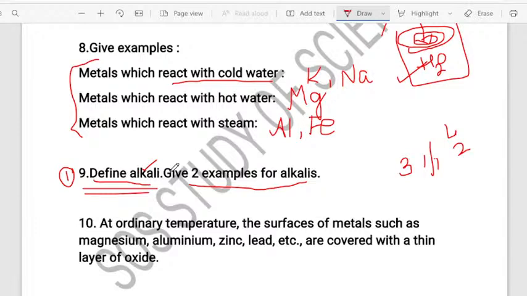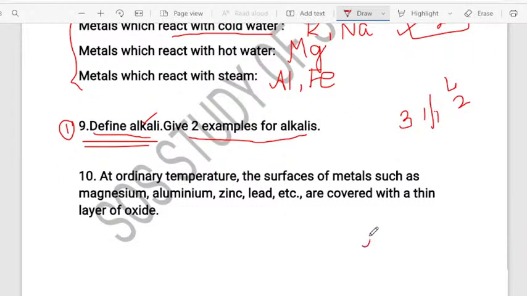I think you are clear with this concept, dear students. Do you have any doubt what is meant by alkalis? It is given in your textbook, children, page number 41. You can observe they have given sodium oxide combining with the water to form sodium hydroxide, and potassium oxide combining with the water to form potassium hydroxide. So sodium hydroxide and also potassium hydroxide, both are examples for alkalis.